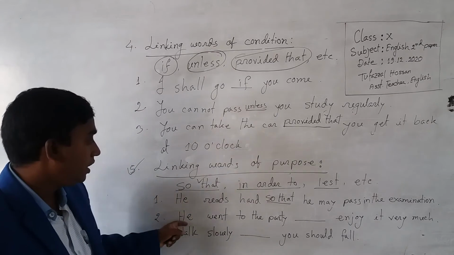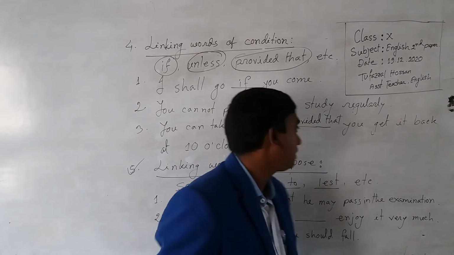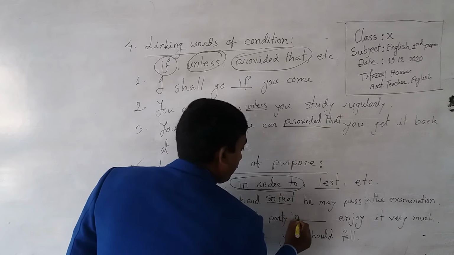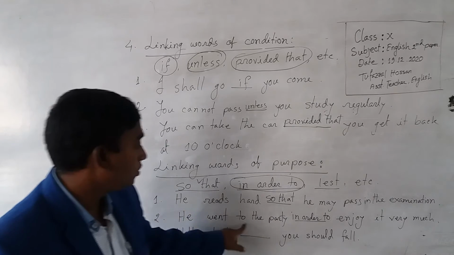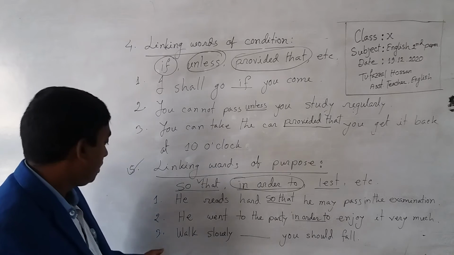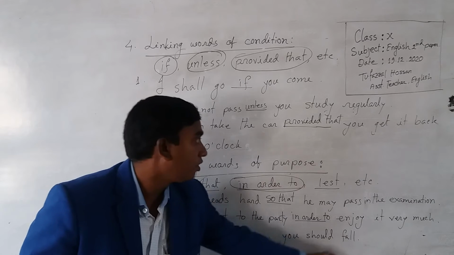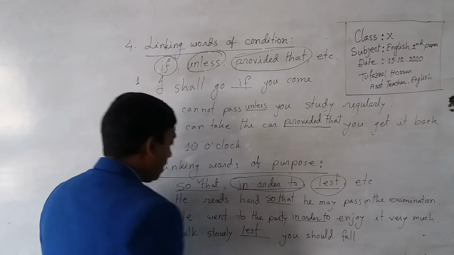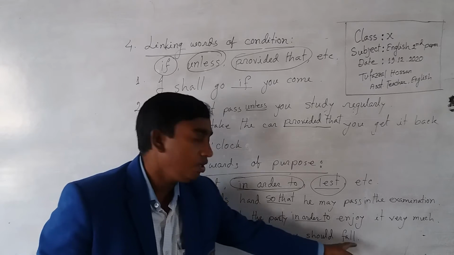Number 2, he went to the party dash enjoy it very much. Then now you have to select in order to. He went to the party in order to enjoy it very much. Then number 3, walk slowly dash you should fall. Then you have to select lest. Then now, walk slowly lest you should fall.